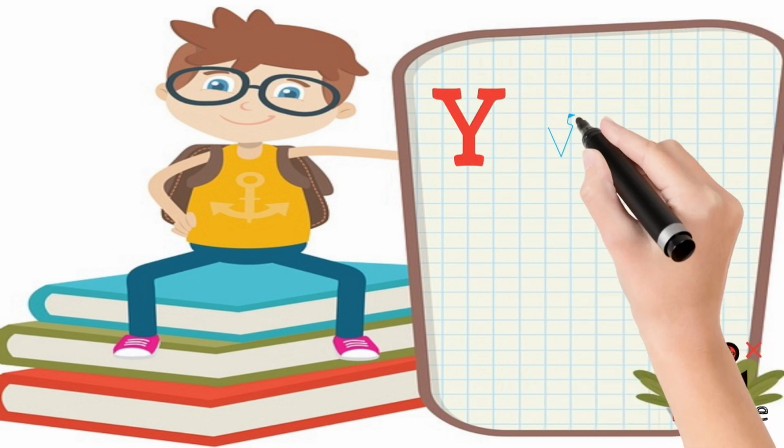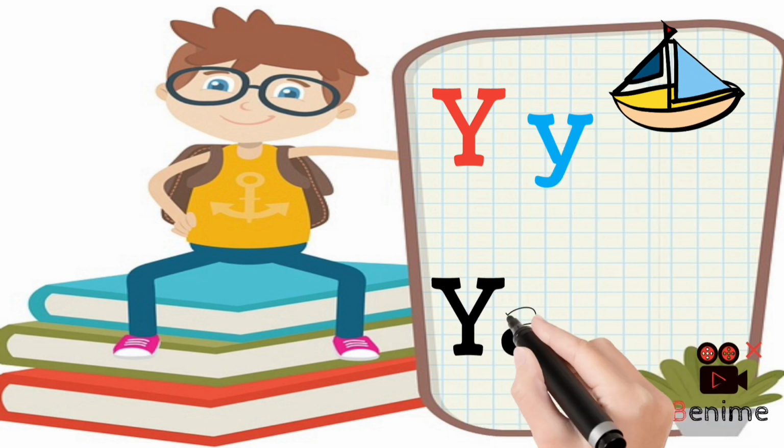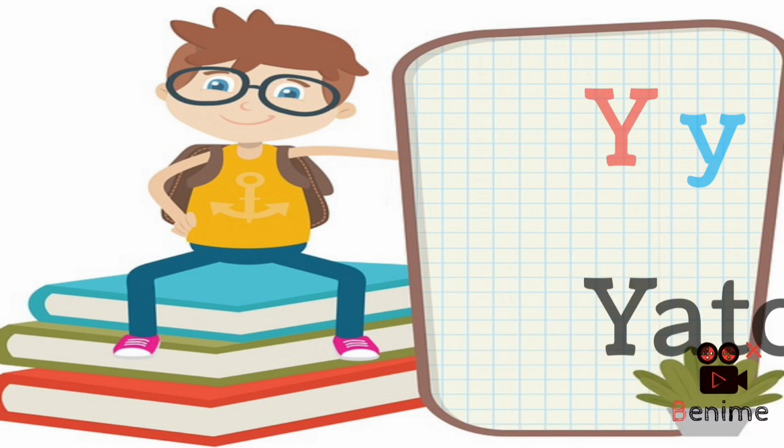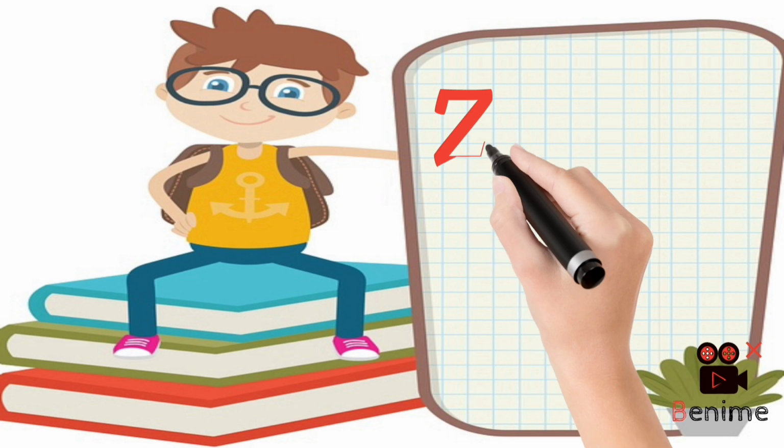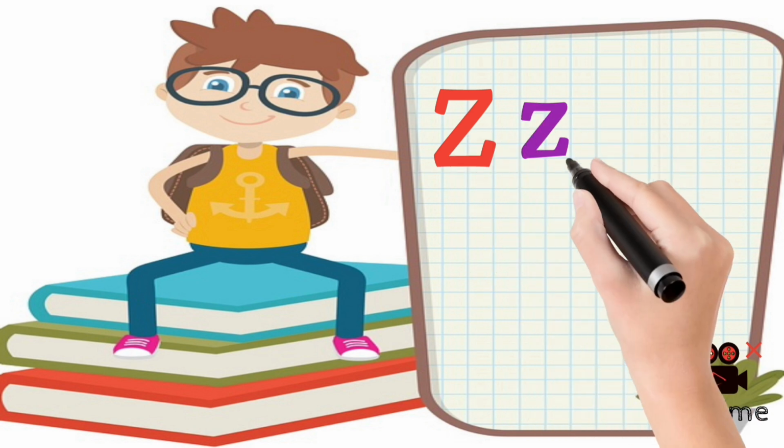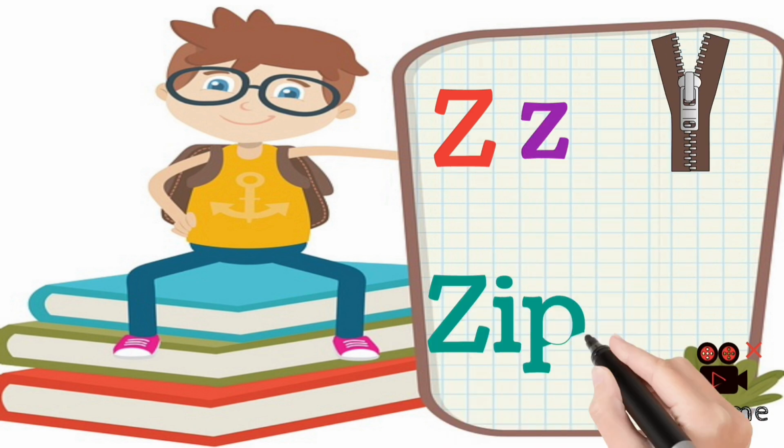Capital Y, small Y for yacht. Capital Z, small Z for zip.